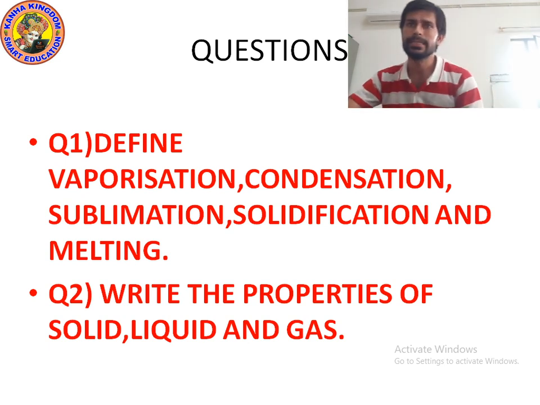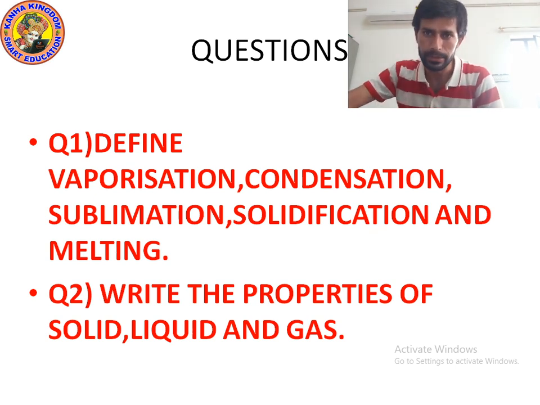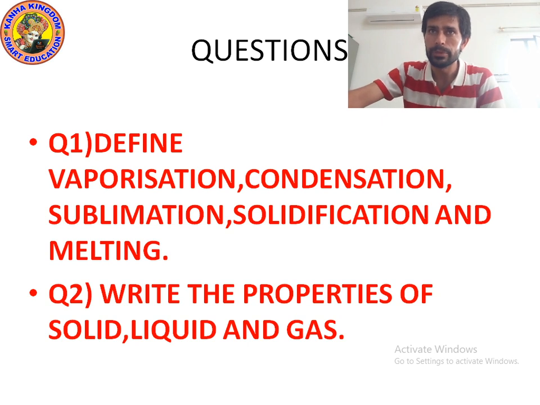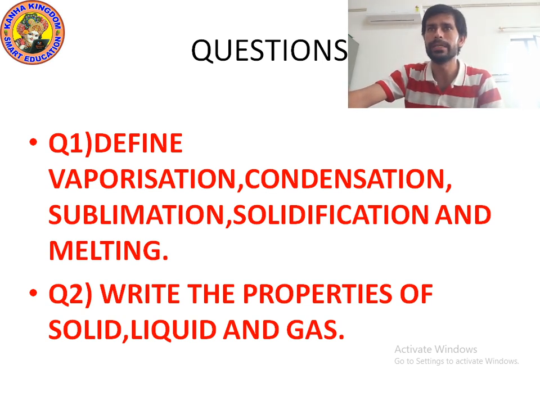Next question is: write the properties of solid, liquid and gas. First, let's talk about solids. Solid property number 1: solids have a definite shape. Property number 2: definite volume, meaning the space the object takes up. Next, particles are very close together in a regular pattern.